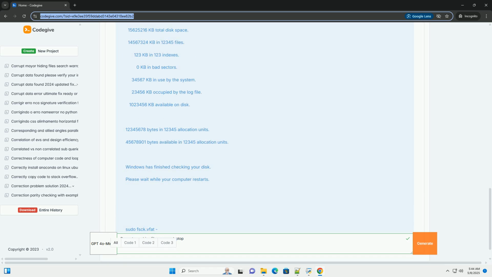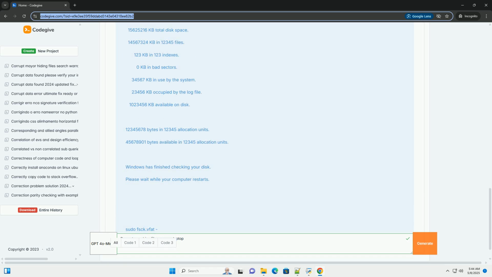2. FSCK, Linux/Mac OS. FSCK, File System Consistency Check, is the equivalent of CHKDSK on Linux and Mac OS. It's a powerful command line tool for repairing file systems. Use with caution, as incorrect usage can cause further data loss.